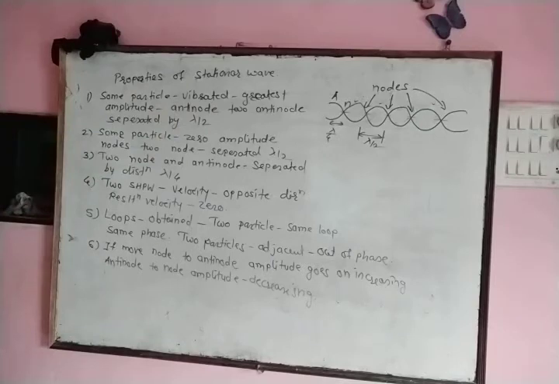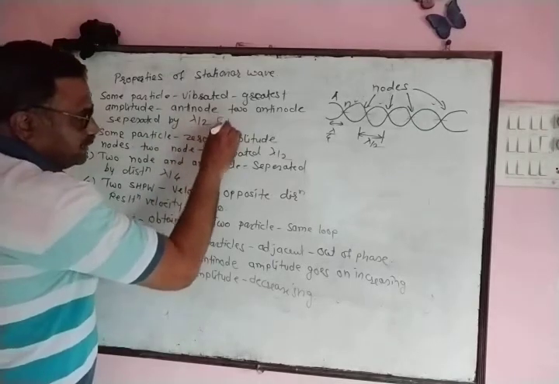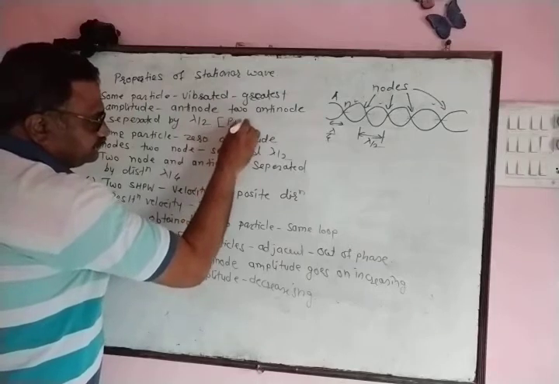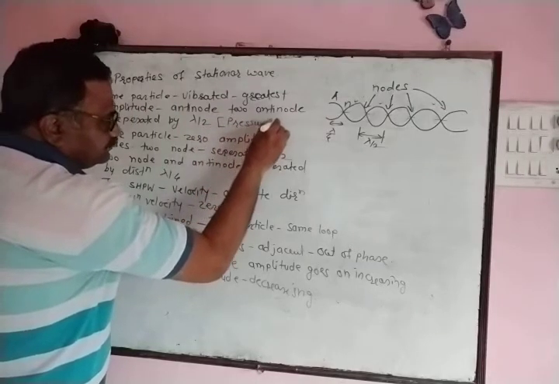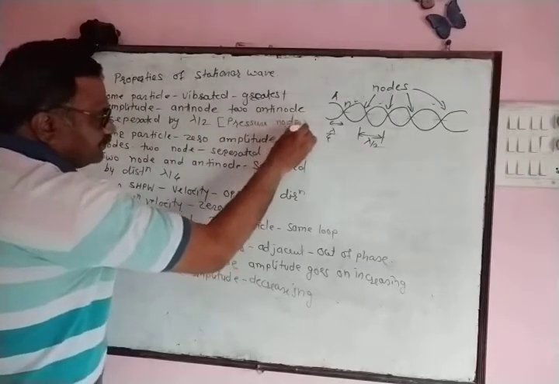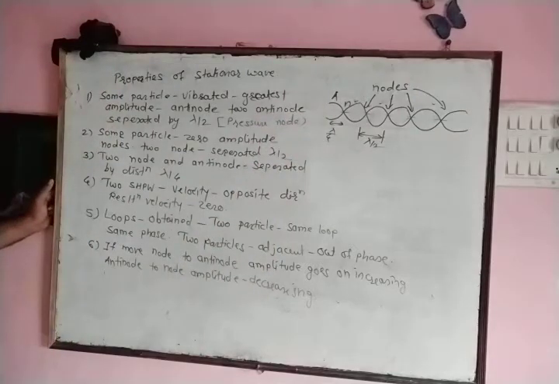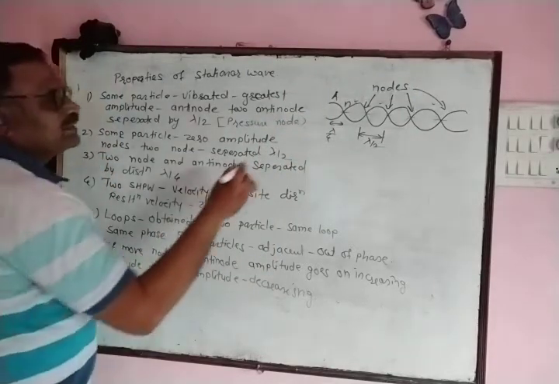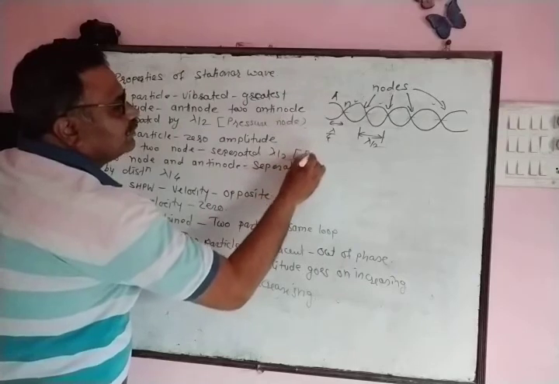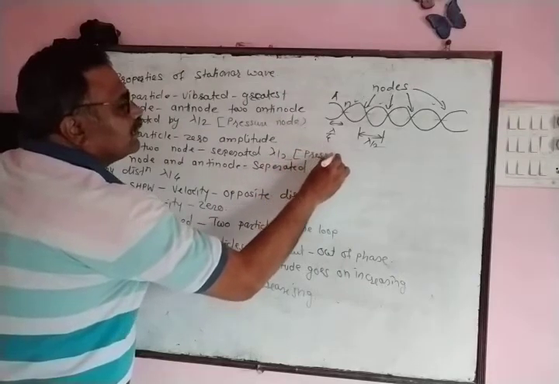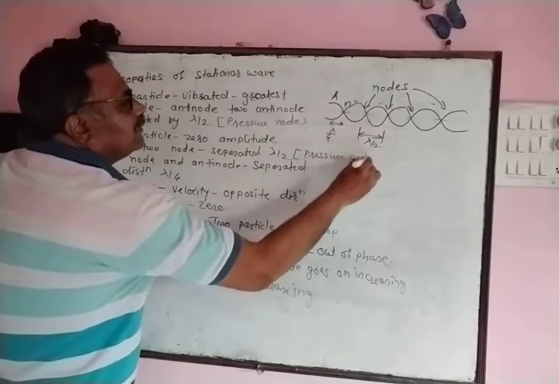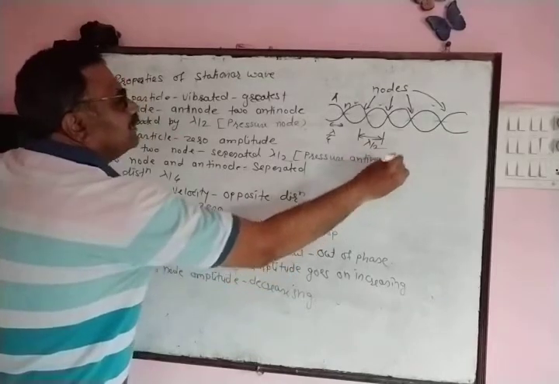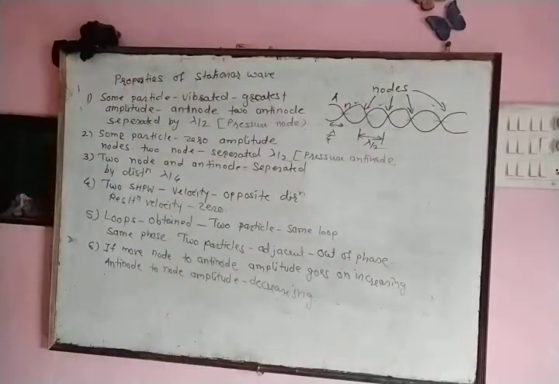Displacement antinodes are said to be pressure nodes. And displacement nodes are said to be pressure antinodes. These are different properties of stationary wave.